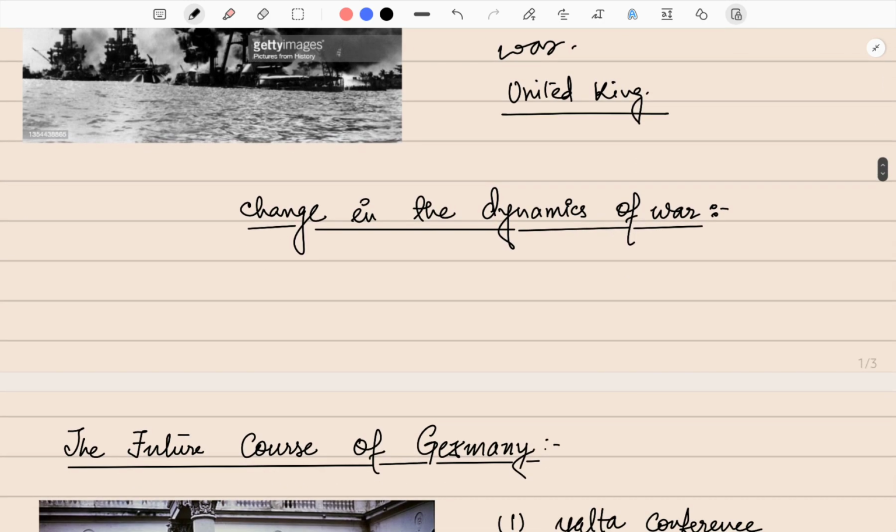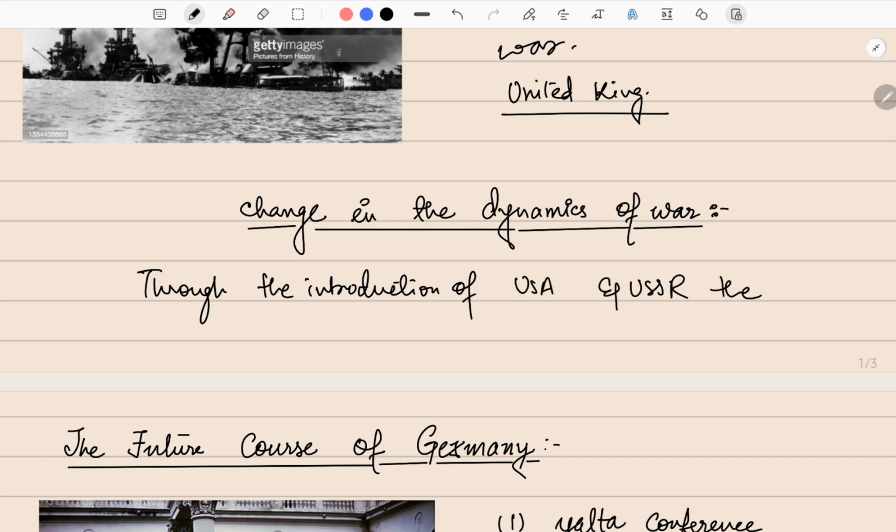The dynamics that had been working with Hitler up till now had been changed through the introduction of the USA and the USSR. The dynamic shifted, causing large-scale reverses for Germany.